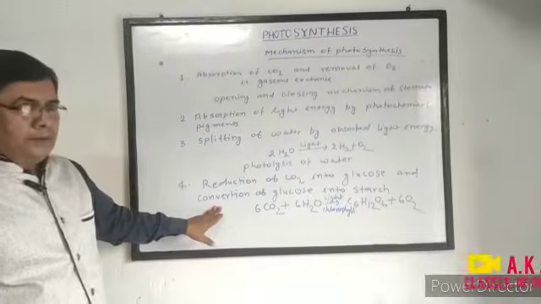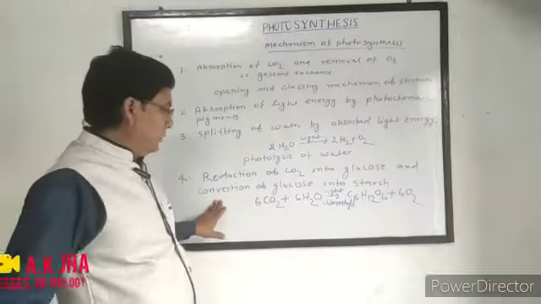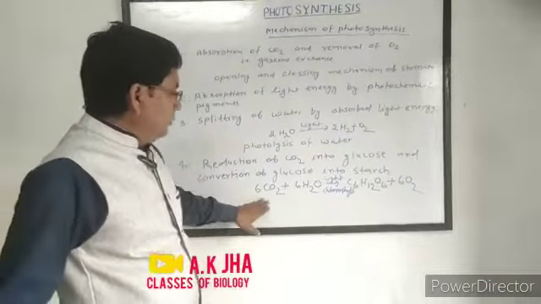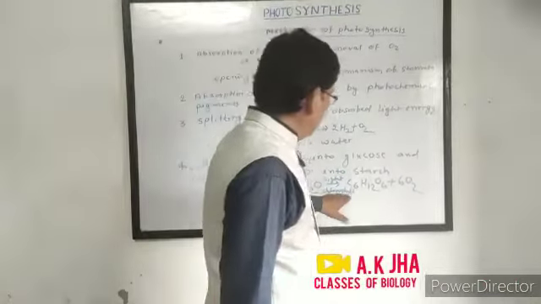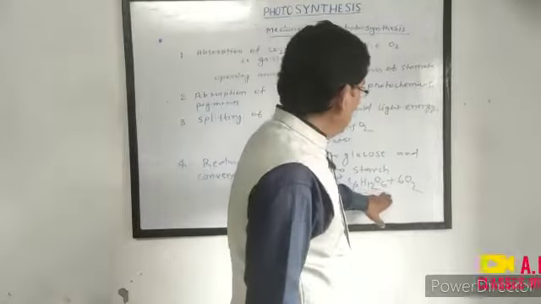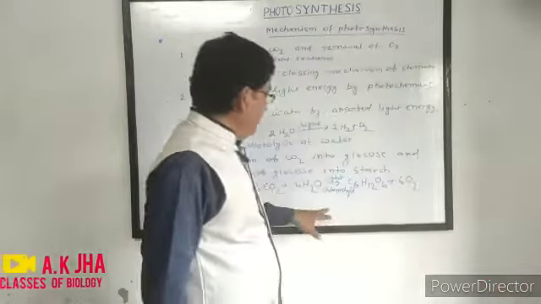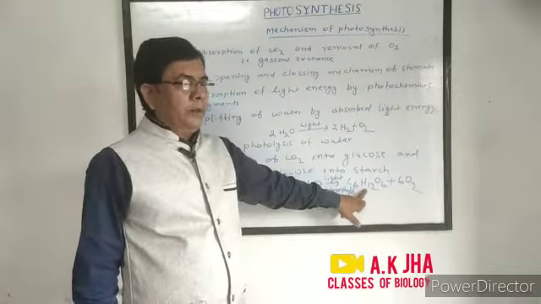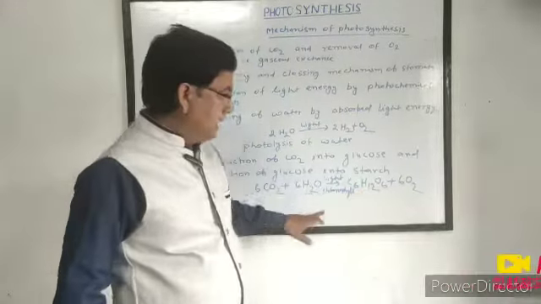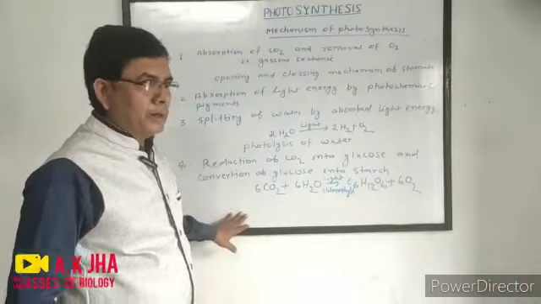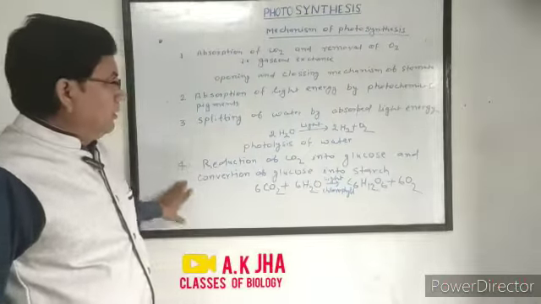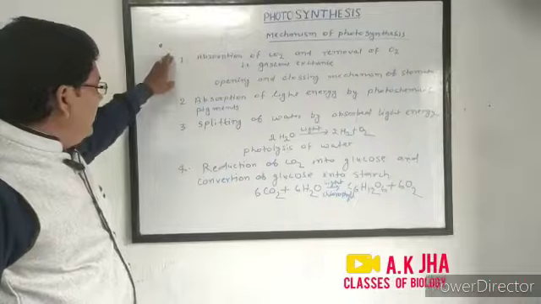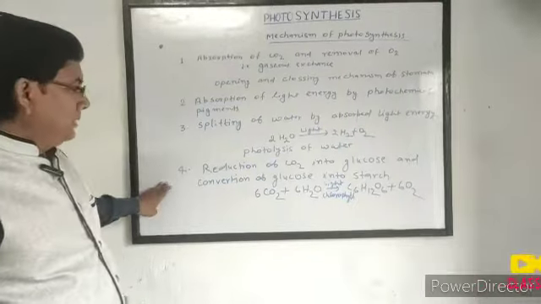So we summarize the reaction of photosynthesis: 6CO2 plus 6H2O, in light and chlorophyll, gives C6H12O6 plus 6O2. Here, glucose is synthesized. This glucose is converted into starch and stored in various parts of the plant. So these are the main steps involved in photosynthesis.